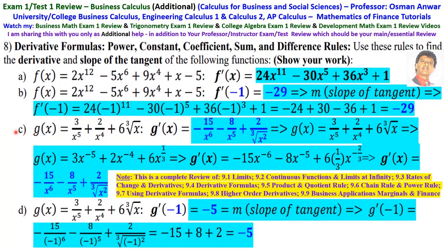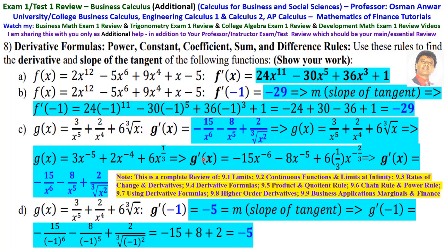Then C is given g of x equals 3 over x to the 5 plus 2 over x to the 4 plus 6 cubic root of x. Find the derivative. First, rewrite this as g of x equals 3x to the minus 5 plus 2x to the minus 4 plus 6x to the 1/3.